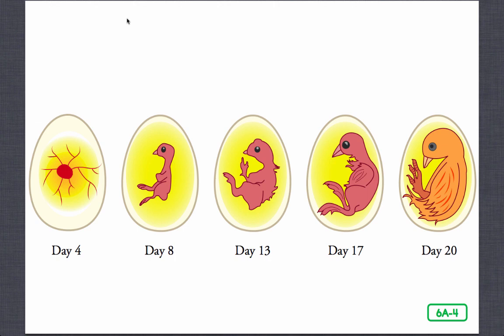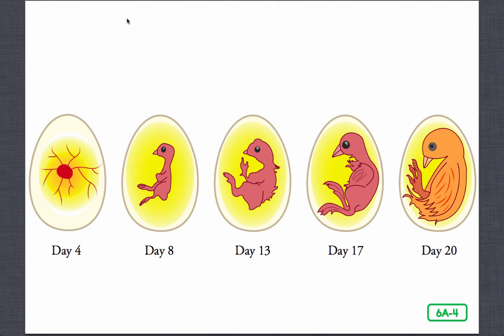So look at these pictures. What is the difference between day 8 and day 20 in terms of the chick's development? As the chick grows, it uses up its food supply.